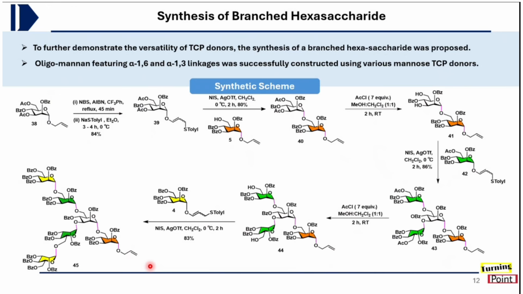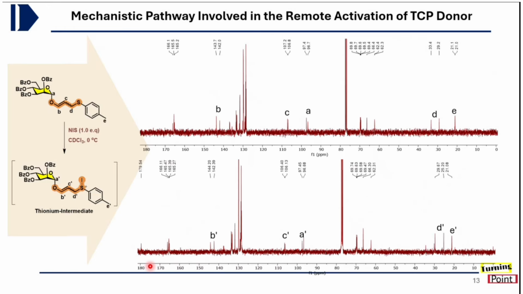So once we have done this, the next question was how the donor is actually getting activated. To do that, we did one control experiment where this TCP donor was treated with just NIS in the presence of CDCl3 as a solvent.